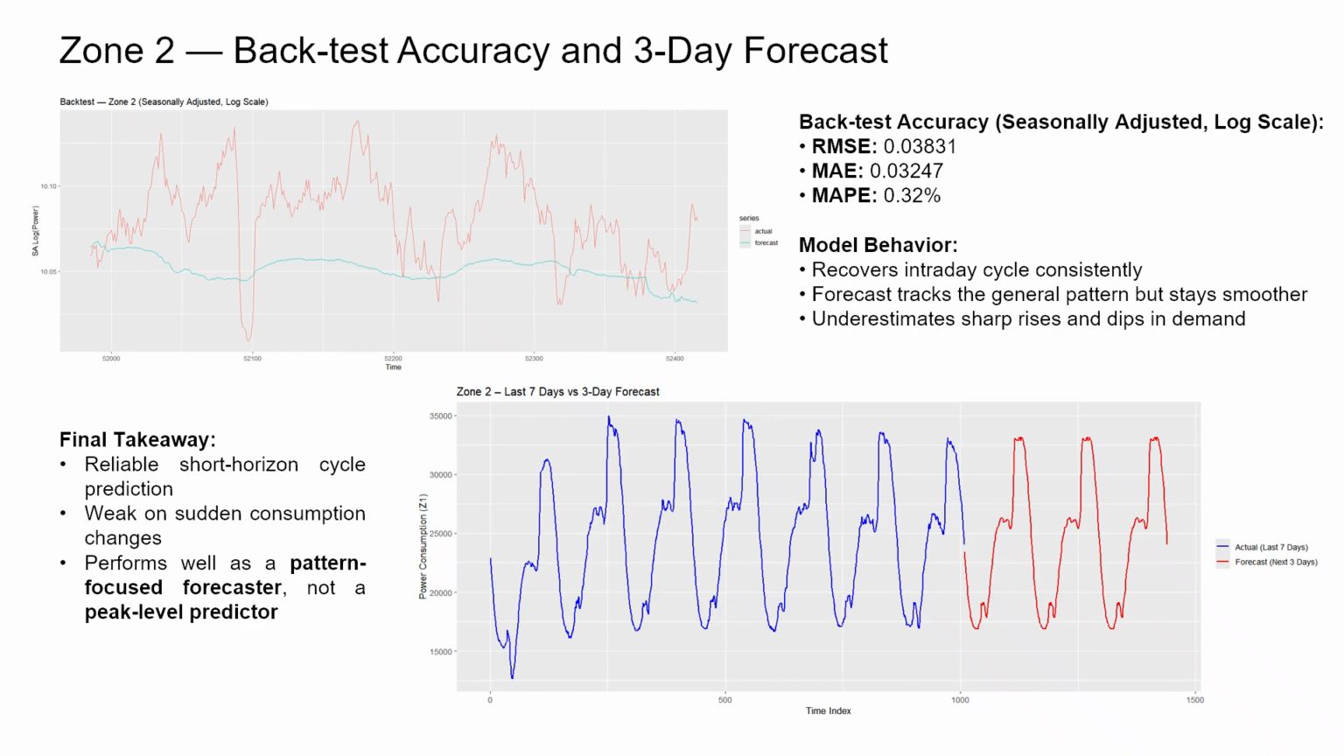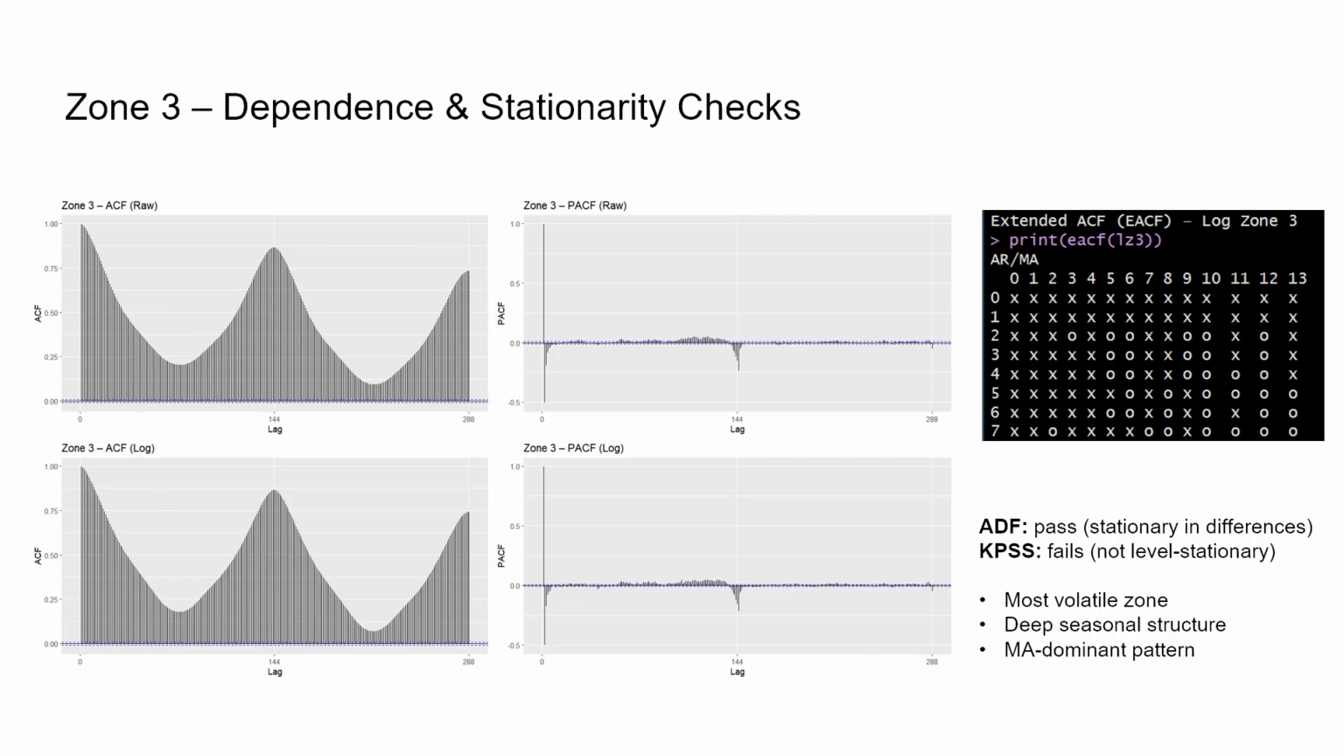So overall, Zone 2 gives us a clean, repeatable daily pattern with a bit more variability, and the model handles that balance really well. For Zone 3, the ACF again shows the same strong daily structure with a very clear 144-lag cycle, but the amplitude is slightly weaker compared to Zone 1 and 2.